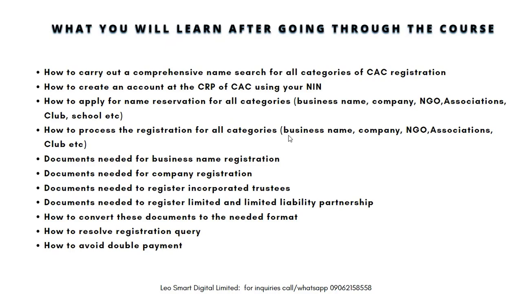What you will learn after going through the course: how to carry out a comprehensive name search for all categories of CAC registration, how to create an account at the CRP of CAC using your NIN, how to apply for name reservation for all categories, business name, company, NGO, associations, clubs, school, etc. How to process the registration for all categories, business name, company, NGO, associations, club, etc.